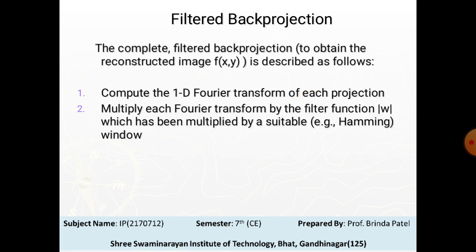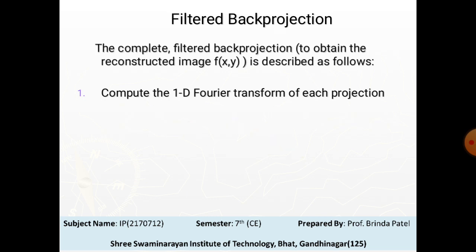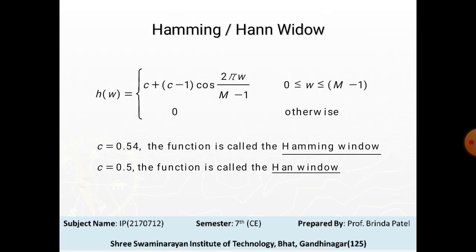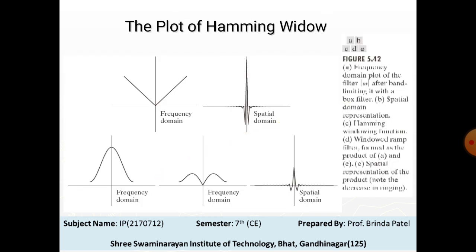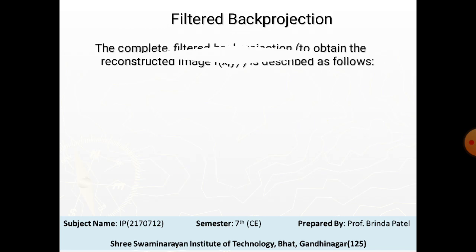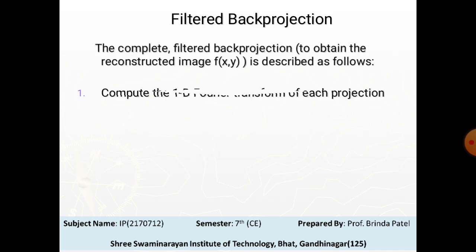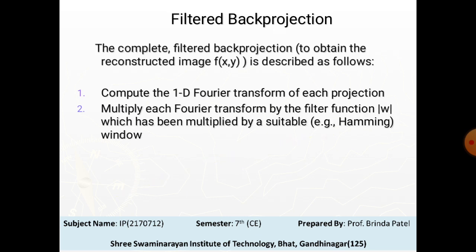Second, multiply each Fourier transform by the filter function ω, which has been multiplied by a suitable window.